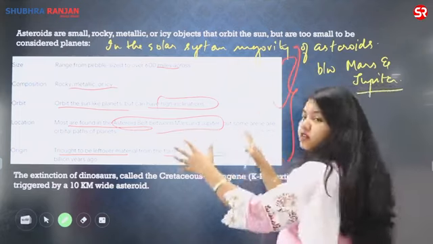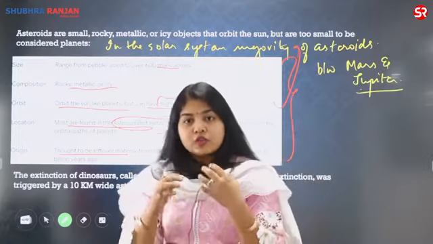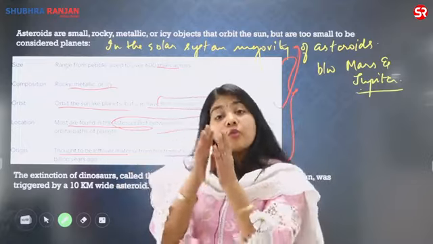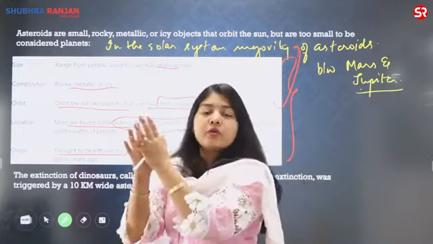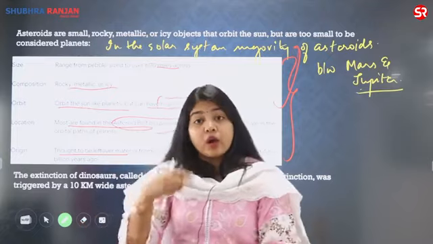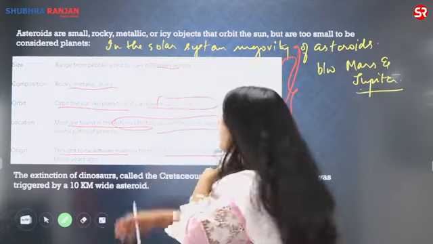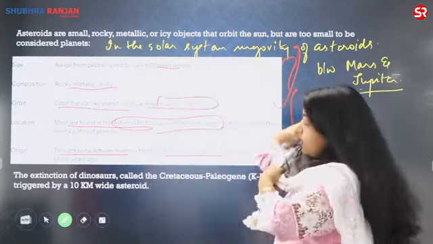I have given you in this form because this is how it was given also, so that you can have more data for your prelims also. I am focusing on both types of students, who have given the mains and who have to give the mains in the future. So for your prelims, you can have this kind of information.